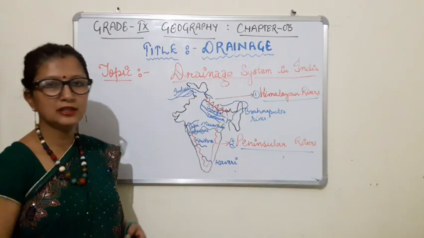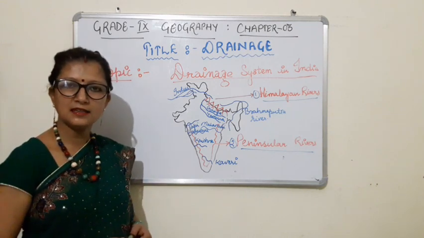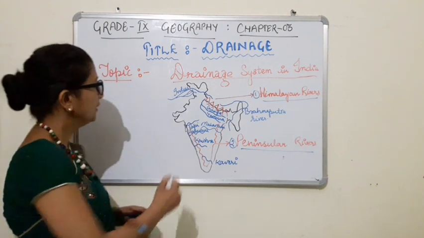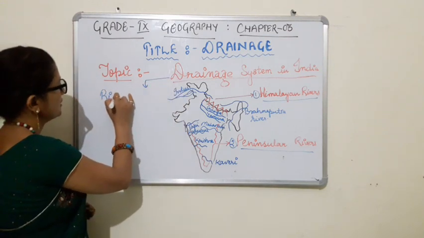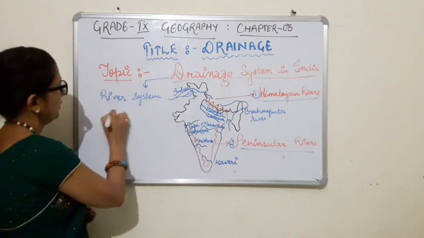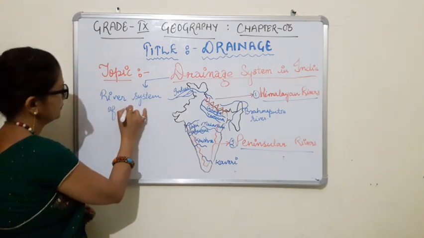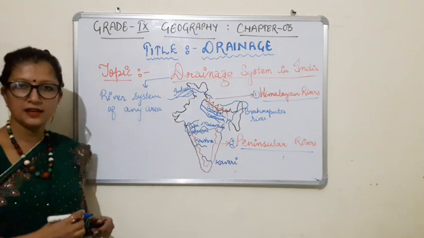So children, let's cover the first topic of the chapter, the drainage system in India. Before that, let us know the meaning of drainage. Drainage means the river system of any area is called the drainage.